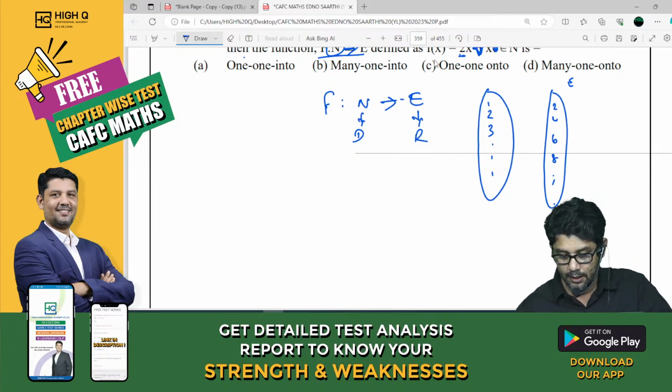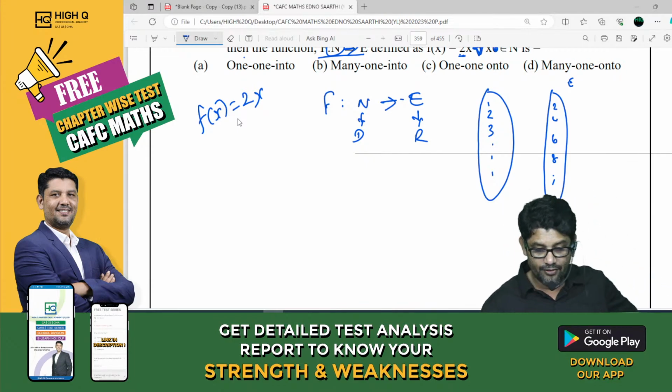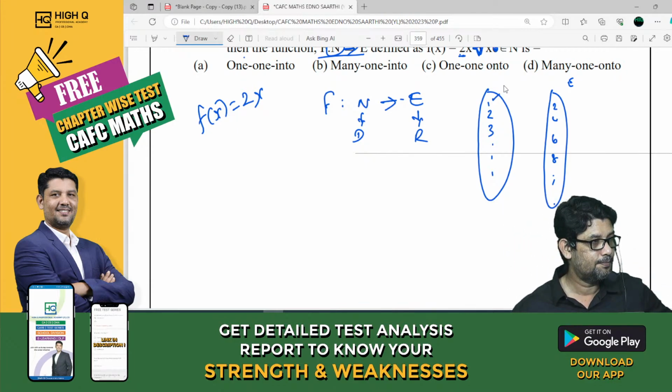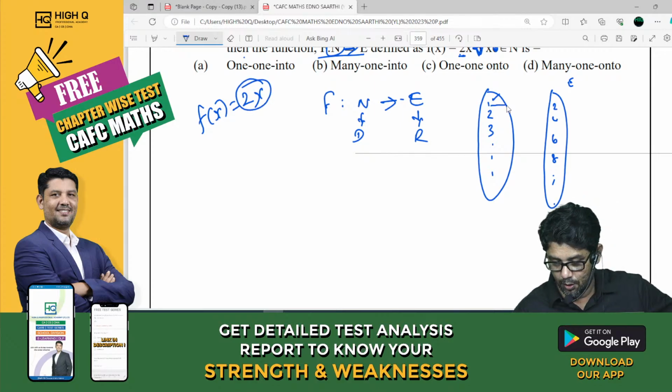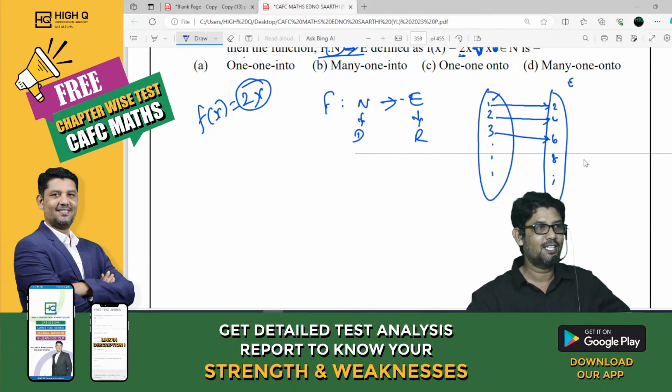Now, what is the function given as f of x is equal to 2x? First you will substitute x as 1. So what will come here? 2. Can we say 1 to 2? 2 is 4. 3 to 6, dot, dot, dot. Is that right, my dear? Say yes or no. So now you tell me what type of function it is.